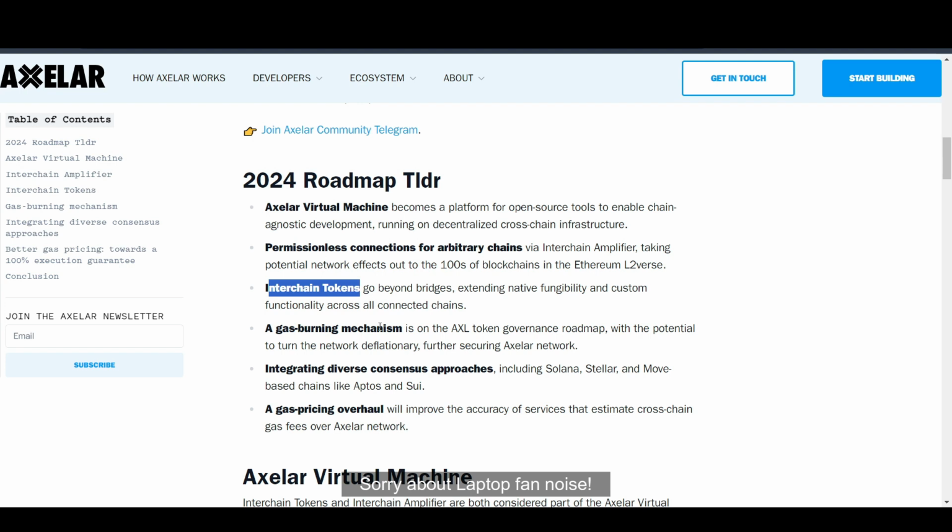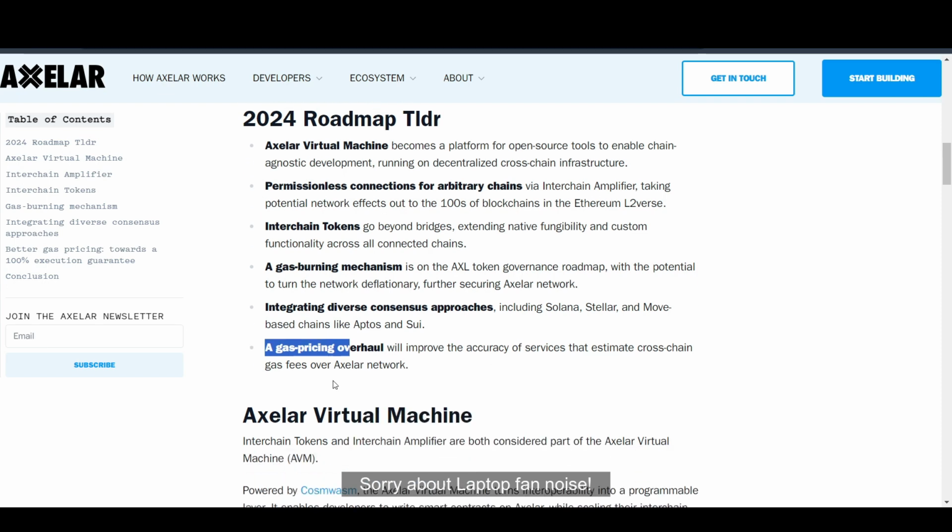And this is something interesting. We will also have a gas burning mechanism on the AXL token governance's roadmap with the potential to turn the network deflationary in the future, which will be pretty big for the AXL token as well. We will also have something called integrating diverse consensus approaches, including Solana, Stellar, and Move based chains like Aptos and Sui. They will also have a gas pricing overhaul that will improve the accuracy of the services that estimate the cross-chain gas over the Axelar network.